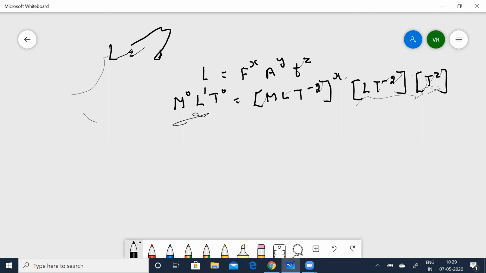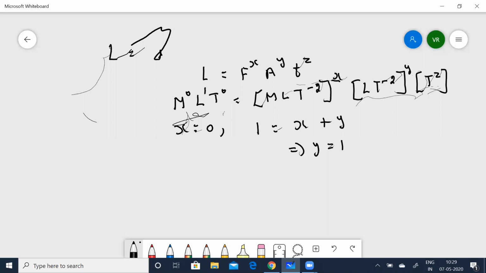For the values of the powers, I can see that x is equal to 0. Next, when I equate the powers for length, I'll get 1 is equal to x plus y. So this implies that, sorry, y is equal to 1, since x is equal to 0.